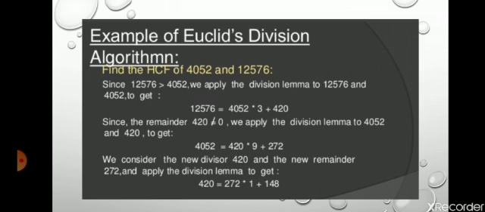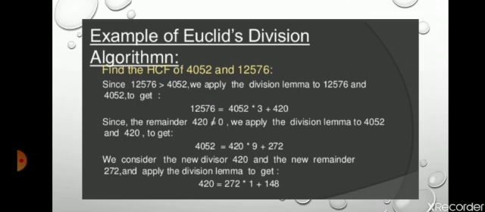So let's go through this example. Here you have to find the HCF of these two numbers by using the Euclid division algorithm. First of all, we see that 12576 is greater than 4052. So we divide this by this, that means 12576 is your dividend and 4052 is your divisor.